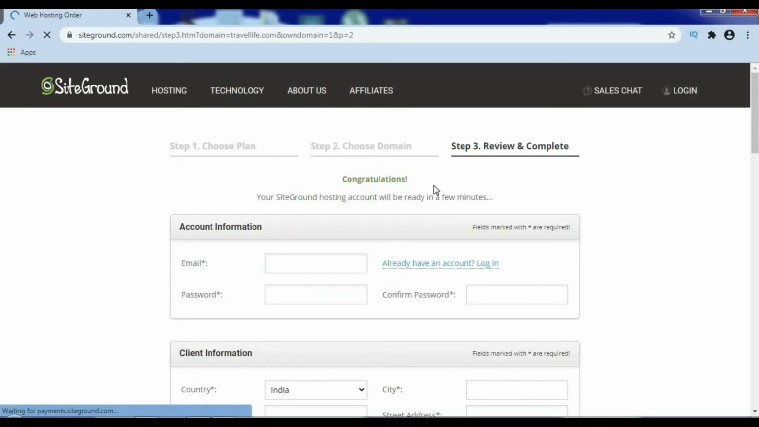Congratulations, your SiteGround hosting account will be ready in a few minutes. Okay. Account information. Here it is, email and password. So enter your email ID, password and confirm password. Make sure you enter a correct email ID and put a strong password.